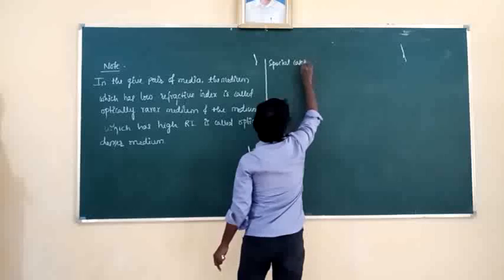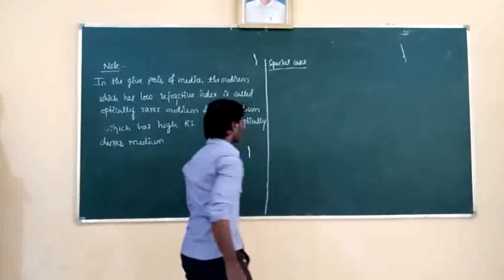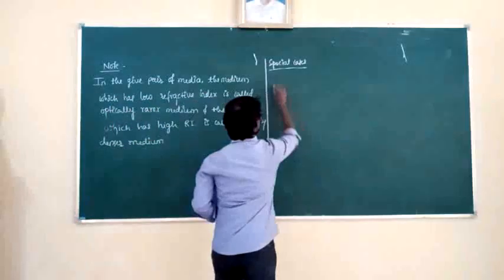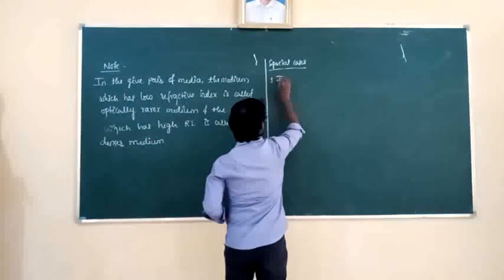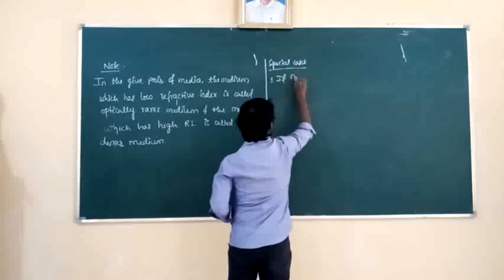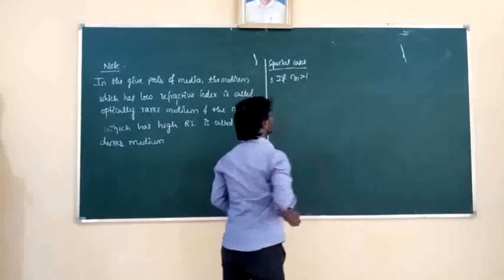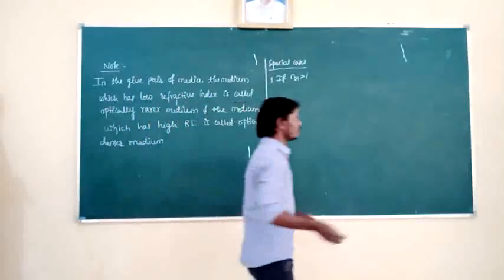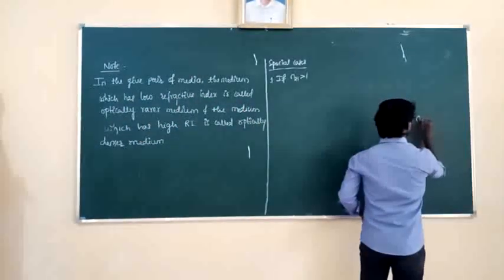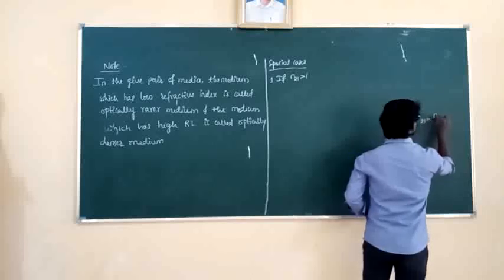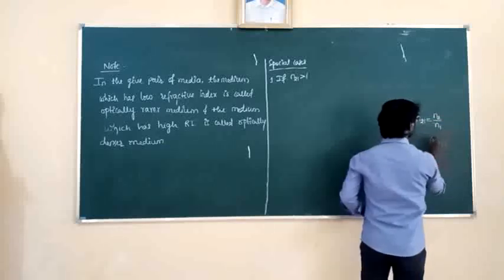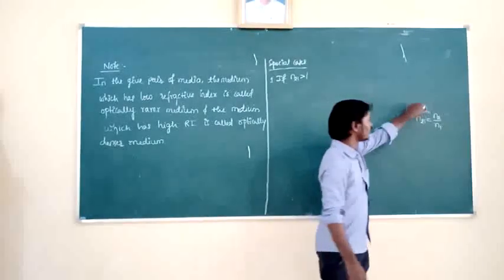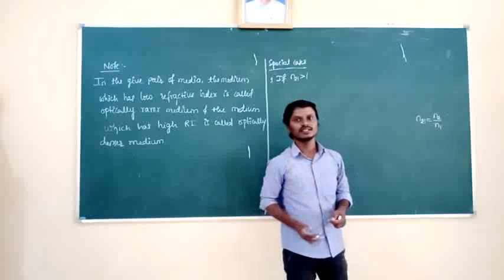Special cases. So if N21 is greater than 1, it means N2 is greater than N1, because we know what N21 is. N21 is nothing but N2 by N1. Which is 1 here? The medium in which the incident ray is there. What is 2 here? The medium in which the refracted ray is there.